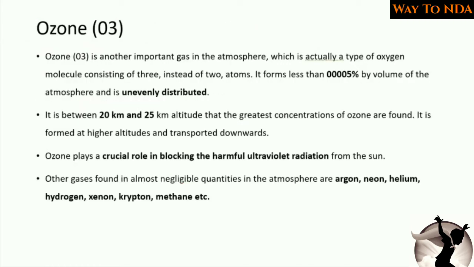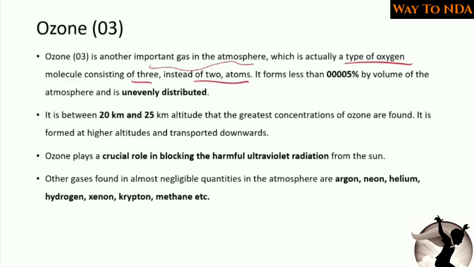And the last one, we can call it ozone. Ozone is an important gas in the atmosphere, and the ozone layer is very helpful because it stops the ultraviolet radiations. Ozone is another important gas in the atmosphere, which is actually a type of oxygen. The difference between ozone and oxygen is that ozone consists of 3 instead of 2 atoms.